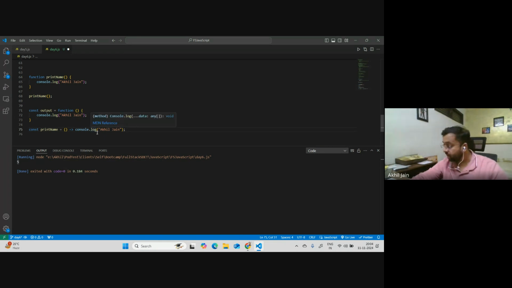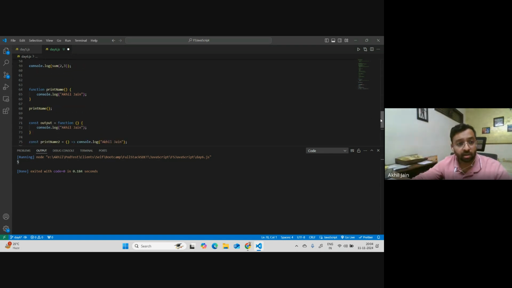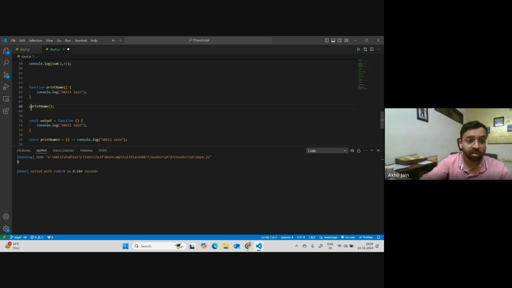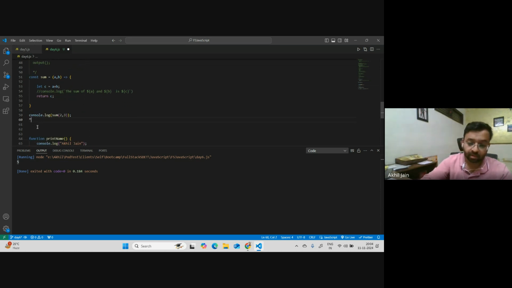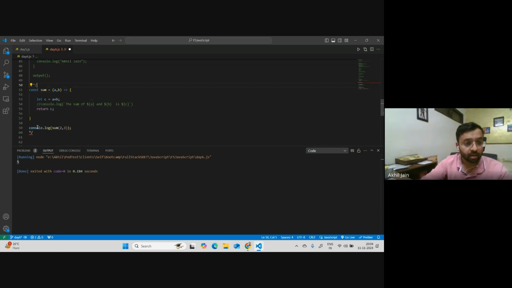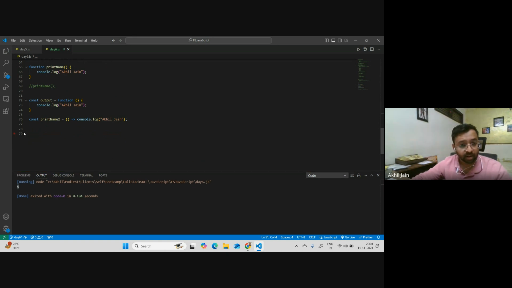One last rule around arrow functions. Currently I'm just writing this piece of line. Let me do one thing. Not print name, let's say print name 2, and let me just comment this piece out and the above part also. Just one last thing, and I'm sure people will have queries, so I'm ready to answer. Just give me one sec. So what I'll do is call this print2.